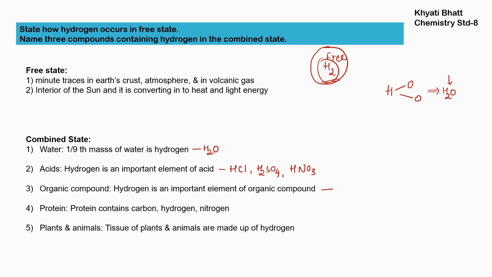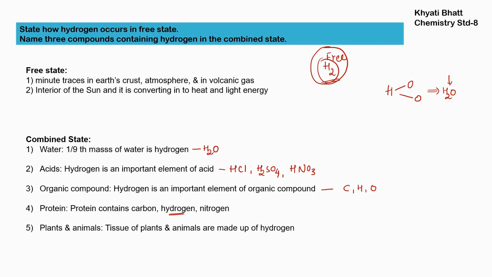Organic compounds we can make with carbon, hydrogen, oxygen, nitrogen and some other elements, but the key elements making organic compounds are carbon and hydrogen. So hydrogen is one of the key elements in organic compounds. Then comes protein. Protein molecules also contain carbon, hydrogen and nitrogen. It is one of the key elements of protein.